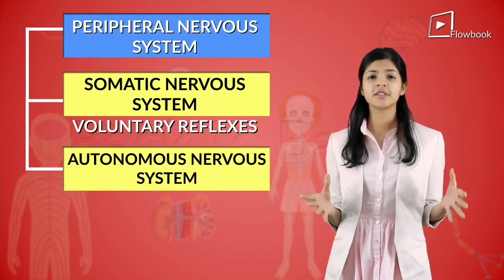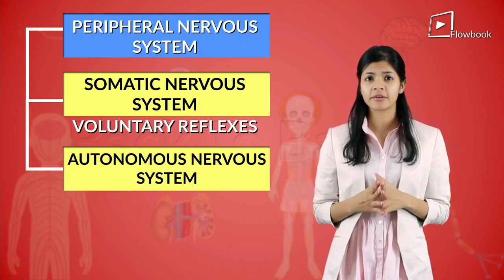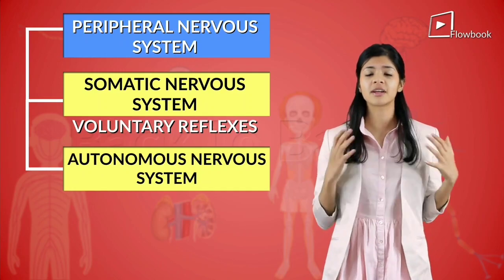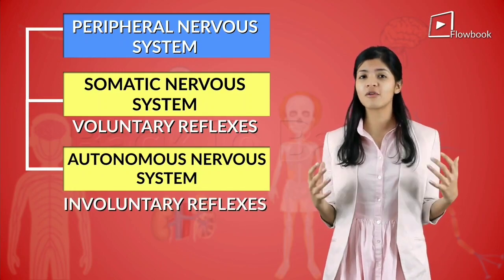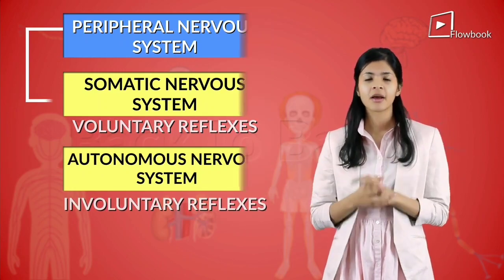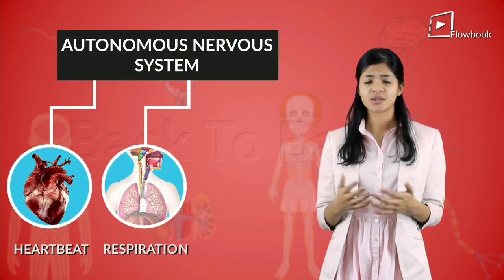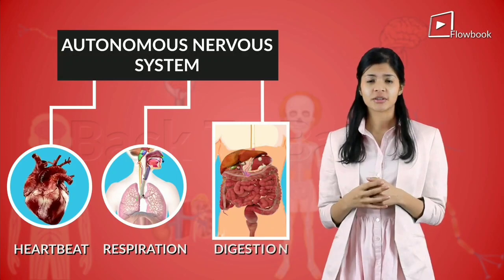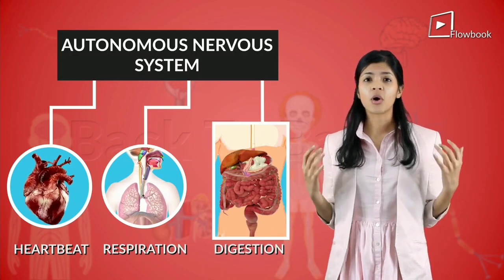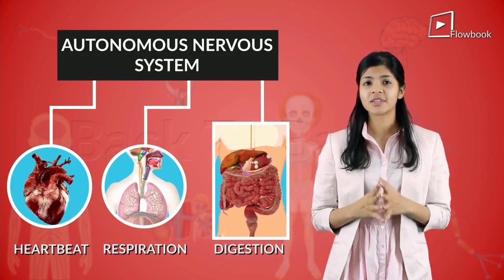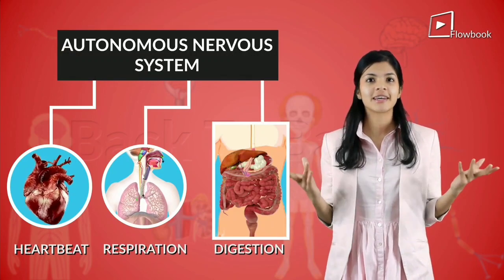The autonomous nervous system is that part of the peripheral nervous system that controls all the involuntary movements in our body. For example, it controls the heart rate, respiration, breathing, digestion. All of these happen without our conscious control. That is because the autonomous nervous system is taking care of it.